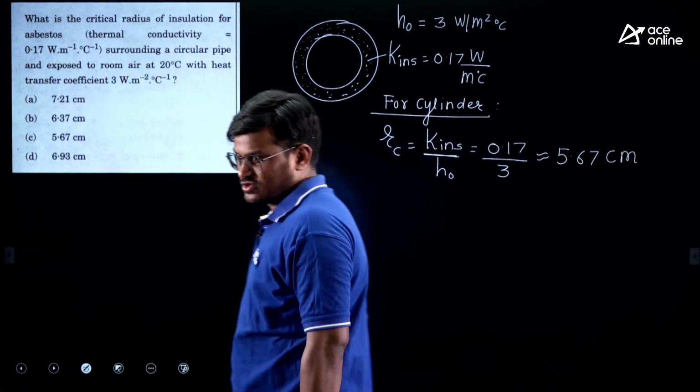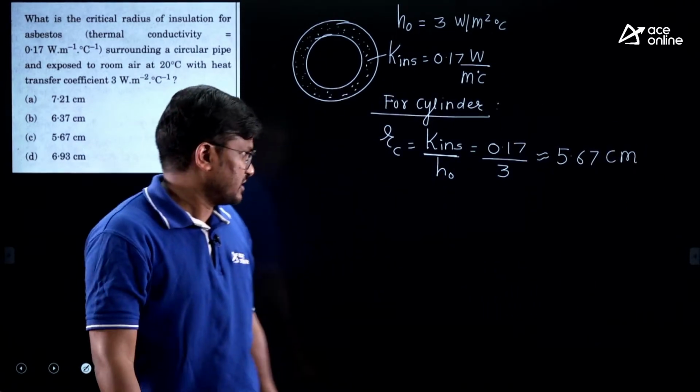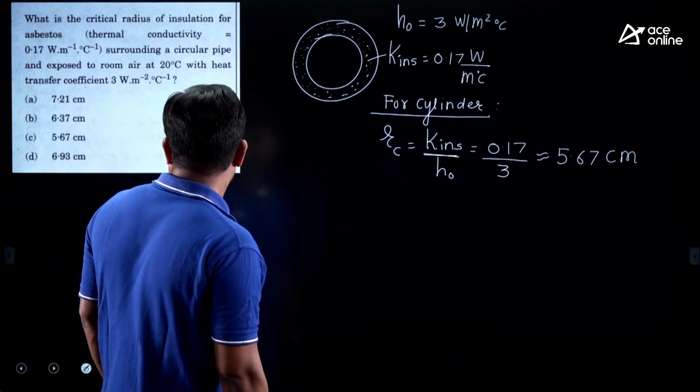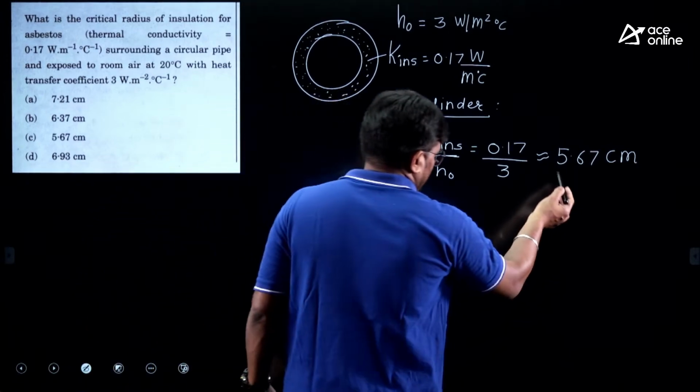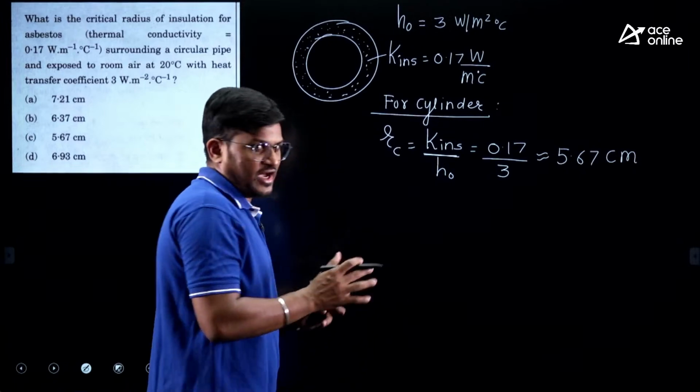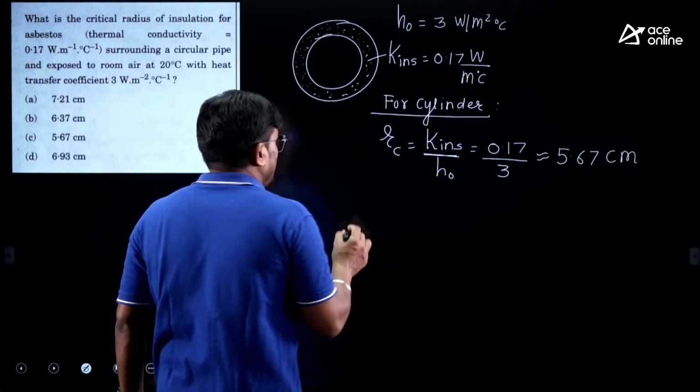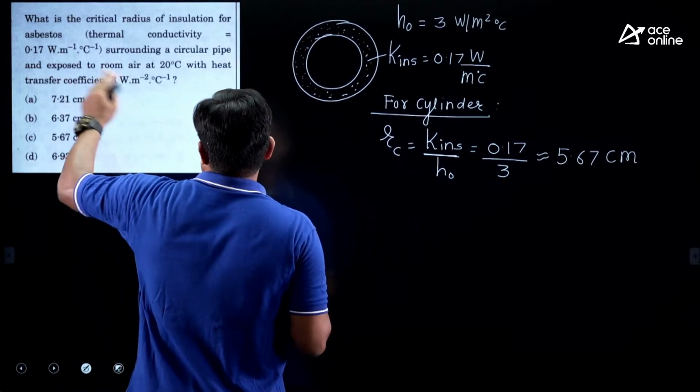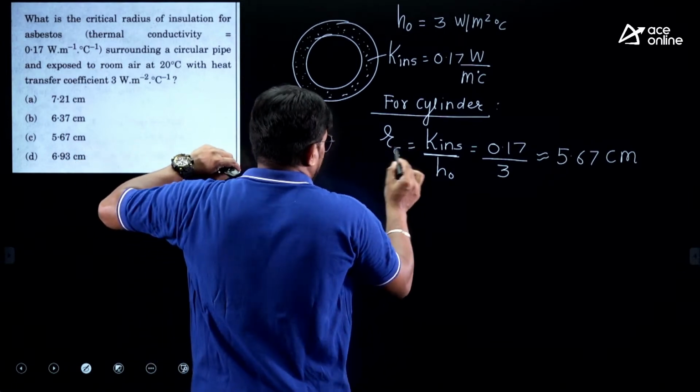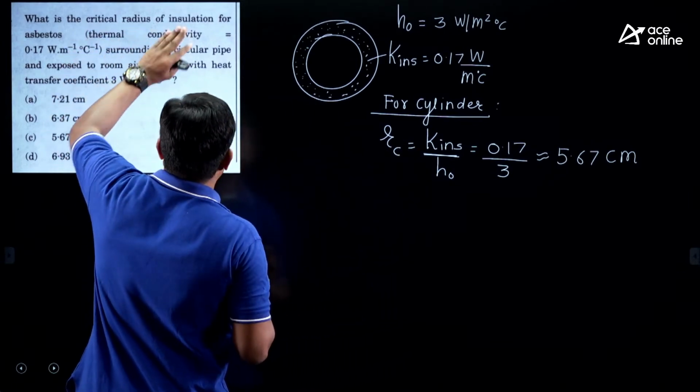If you solve like this, you will get around 5.67 centimeters. Okay, so this was the answer in centimeters. But suppose he asks for thickness, then thickness is different. In this problem, he asks only for RC, the critical radius of insulation.